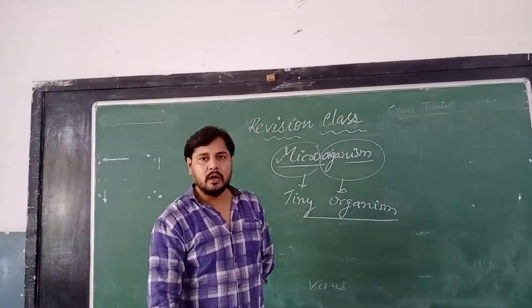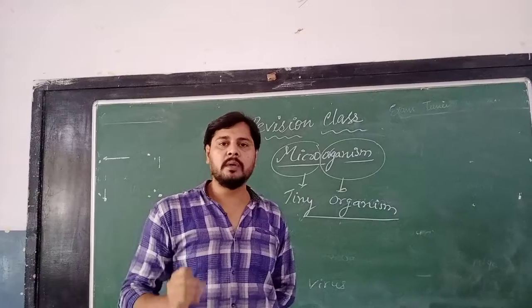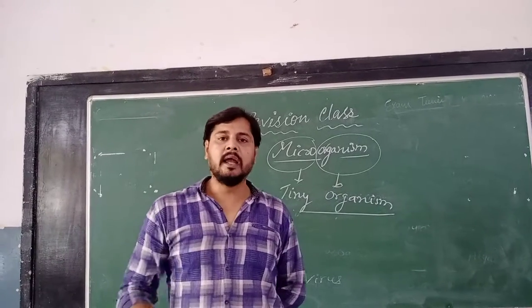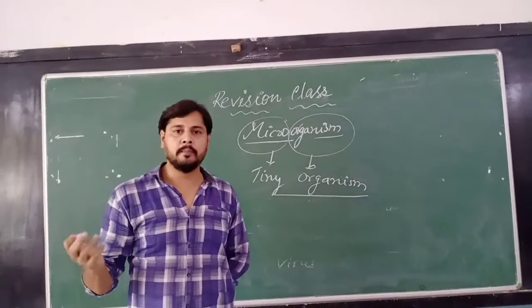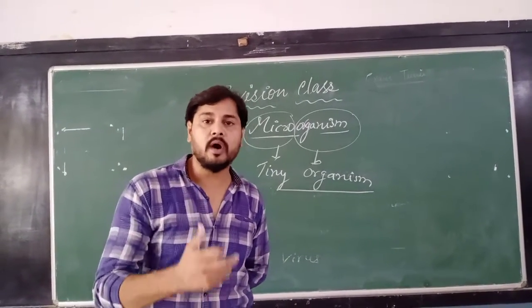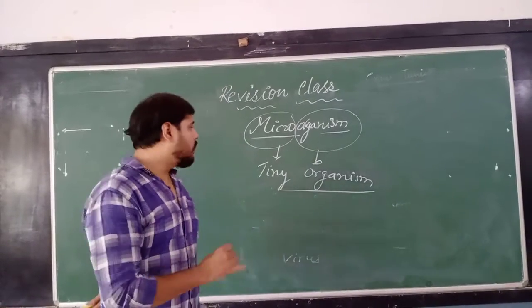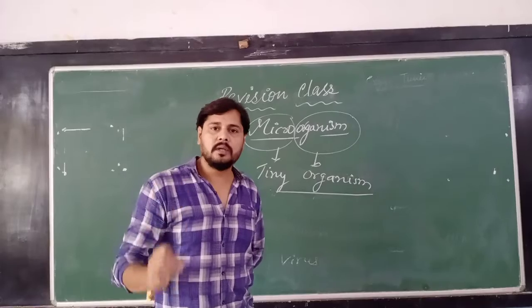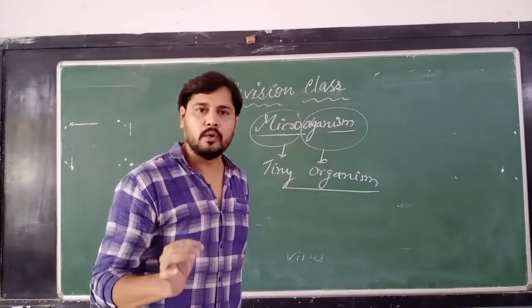Microorganisms are very tiny organisms or tiny creatures which have life and which cannot be seen with our naked eye. If we want to see them, we need a microscope or a good lens. So the definition of microorganisms: a tiny organism which cannot be seen with our naked eye. If we want to see them, we need a microscope.